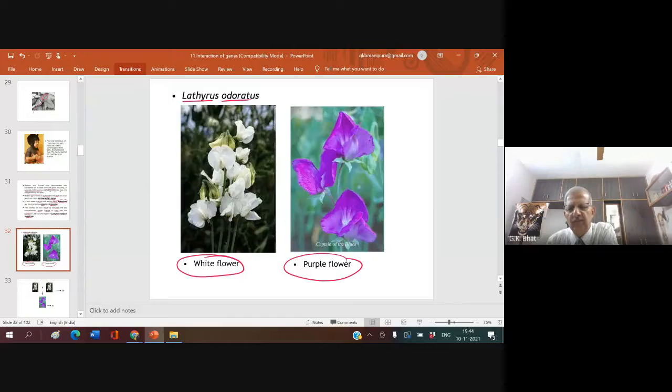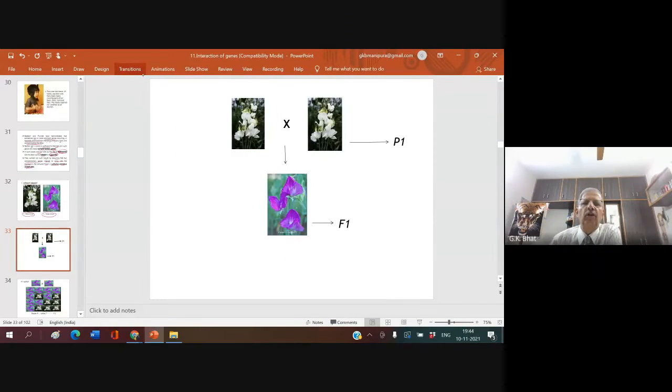Now, what are we going to do? You cross one white flower plant with another white flower plant. In the F1, you get a totally different color, not white.